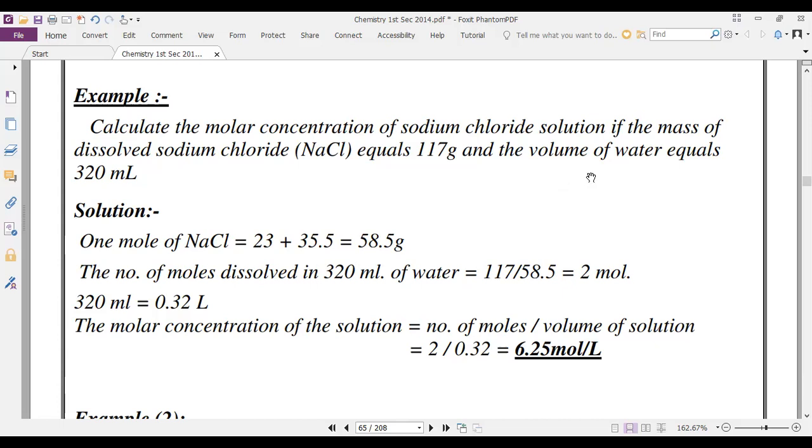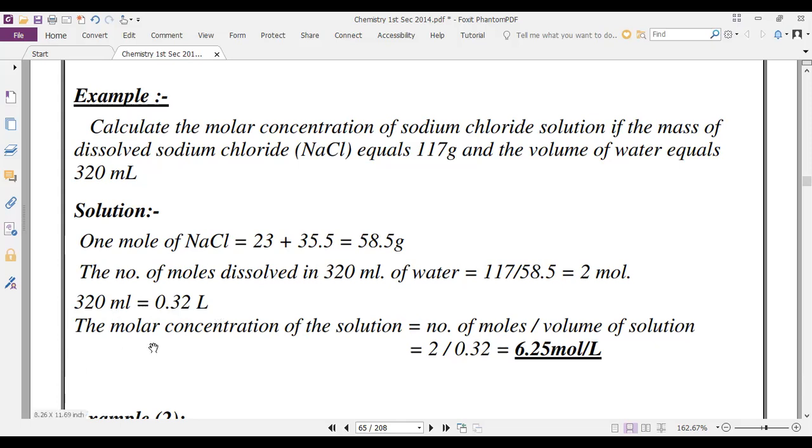According to the volume of water, we must calculate volume in liters, not milliliters. To change from milliliter to liter, we divide by 1000, because 1 liter equals 1000 milliliters, right? So 320 milliliters equals 0.32 liter.